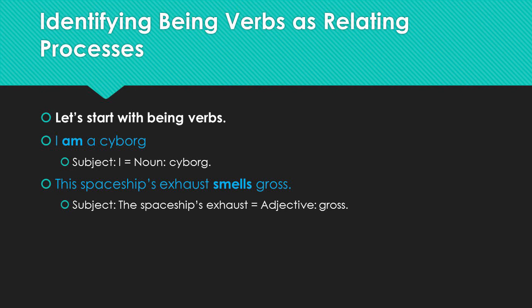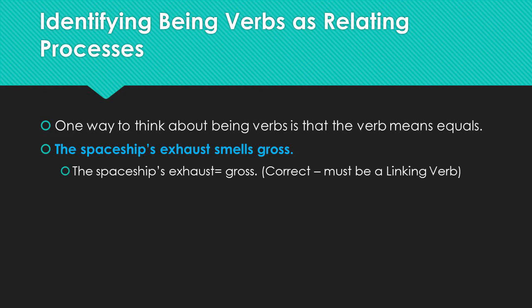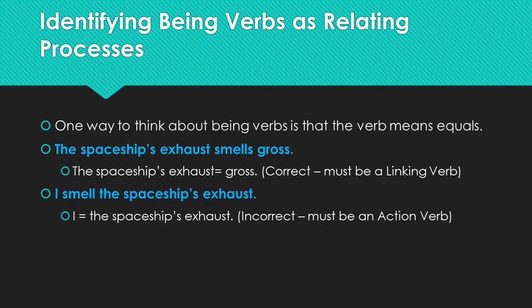You could replace the word smells with the word is, and this is a good way to test if it's a relating or action process. So we could say the spaceship's exhaust is gross, and that makes sense. Another way to think about being verbs is to view the being verb as an equal sign. So in this sentence, the spaceship's exhaust smells gross, the spaceship's exhaust equals gross. Okay, so that must be a linking verb. There are a small number of action verbs that can also be relating verbs, so you have to watch out for them. For example, in the sentence, I smell the spaceship's exhaust, the verb smells is an action verb.